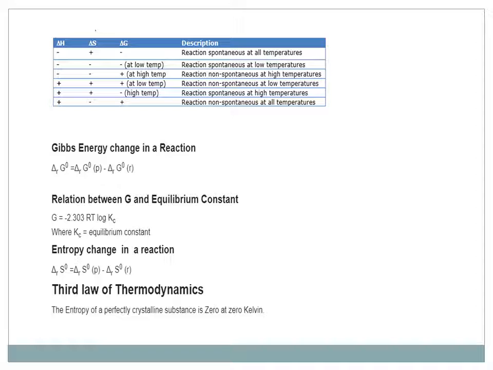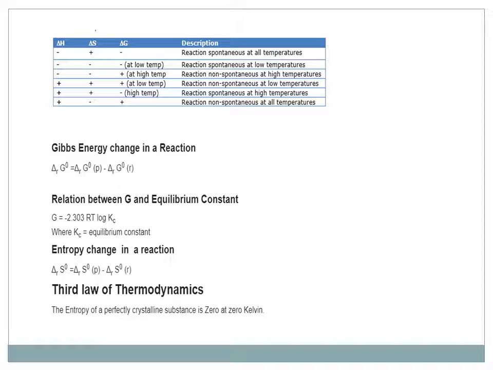Next, if delta H is negative and delta S is negative, then what is the value of delta G at low temperature? It will come out negative. And at high temperature, it will come out positive. Naturally, when delta G is negative it is spontaneous, and when delta G is positive it is non-spontaneous.